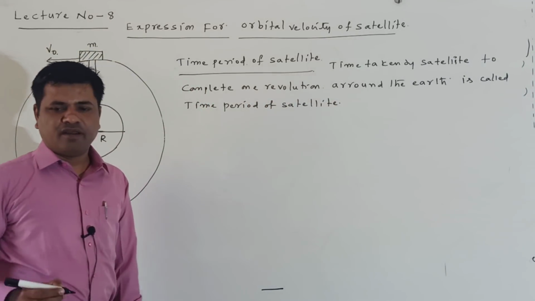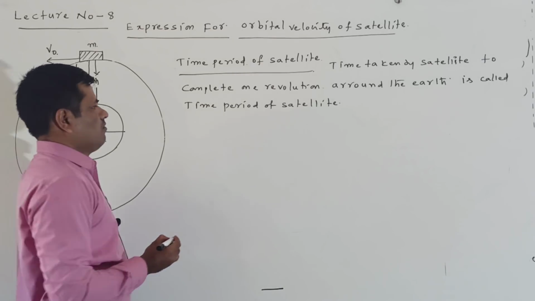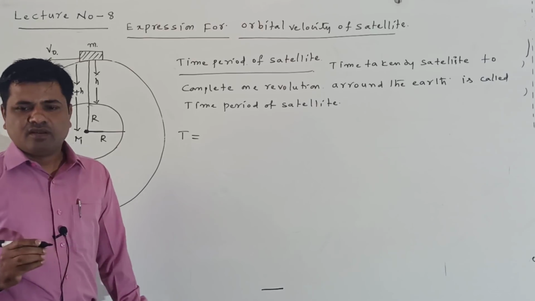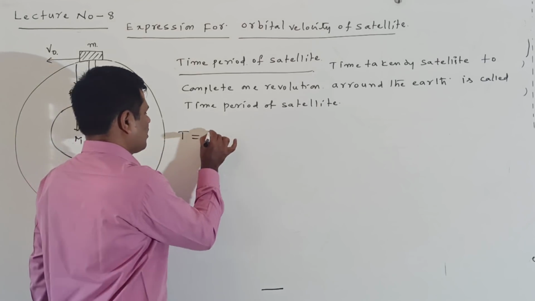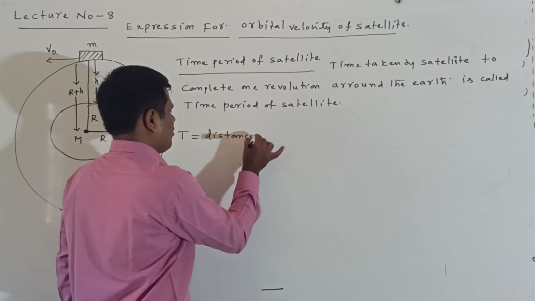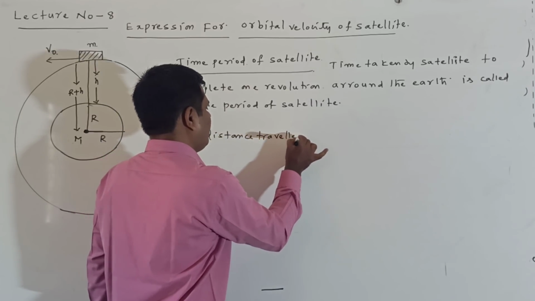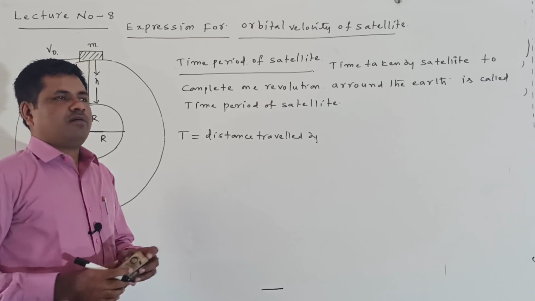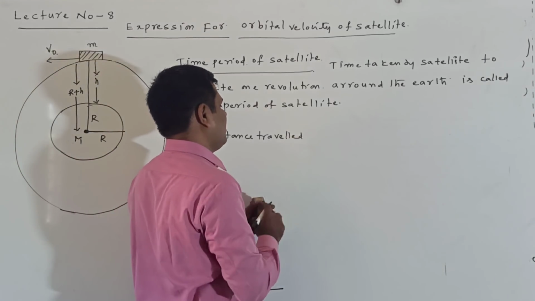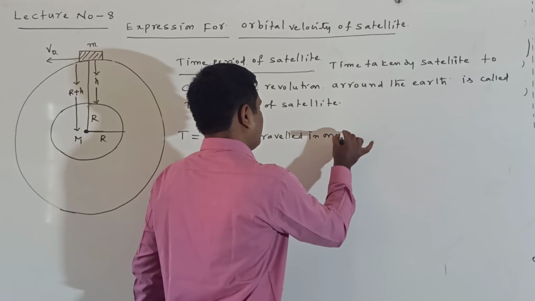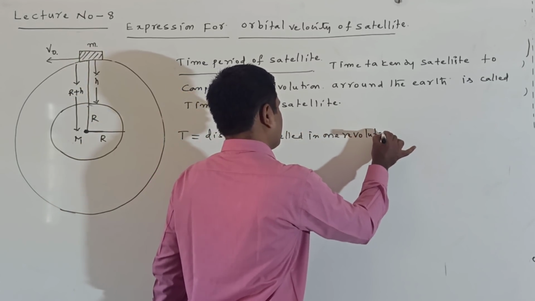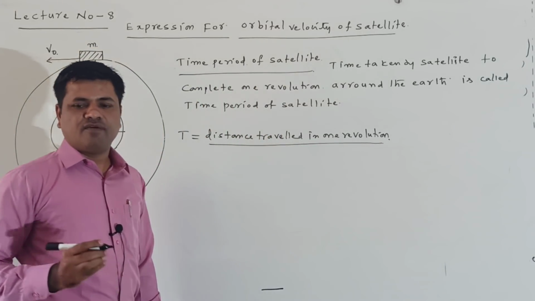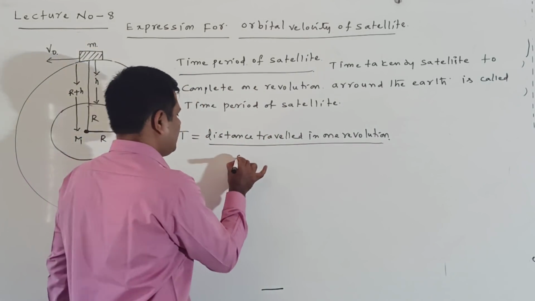This is called the time period of a satellite. What is the formula for the time period? How do we find it? Time period T is equal to the distance traveled by the satellite in one revolution by the orbital velocity.